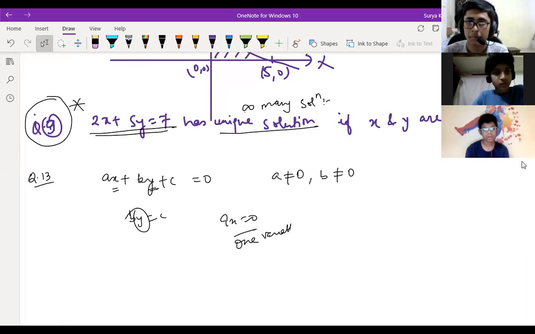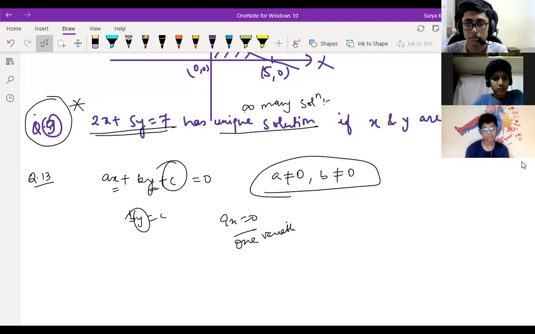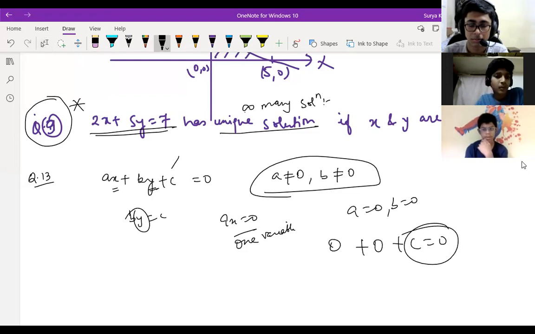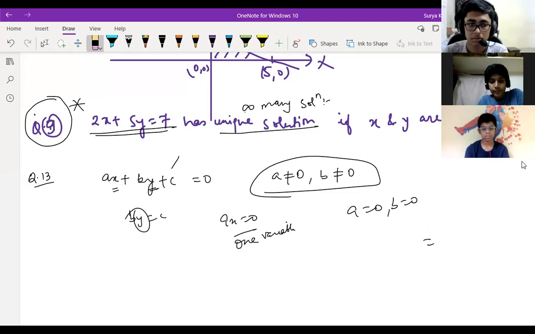If both are 0, then only the constant will be there. You will not get a single variable also. You will get only a single number, and that cannot be equal to 0. Only c will come. If both a and b become 0, then only c remains, so there is no variable at all. So to be in two variables, a and b both must not be equal to 0. Is it clear?